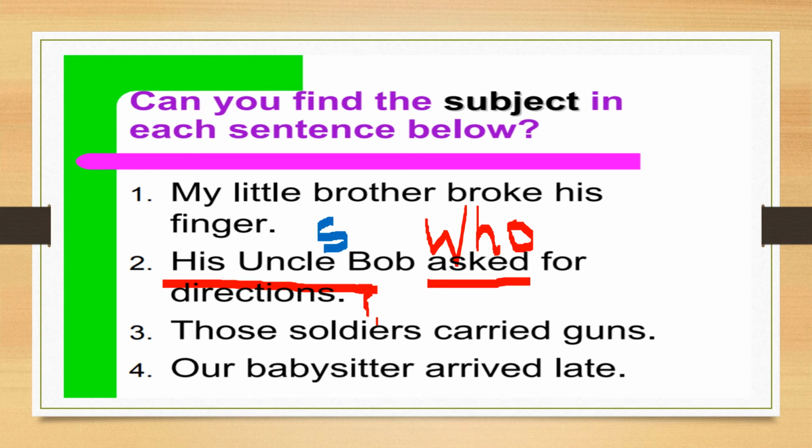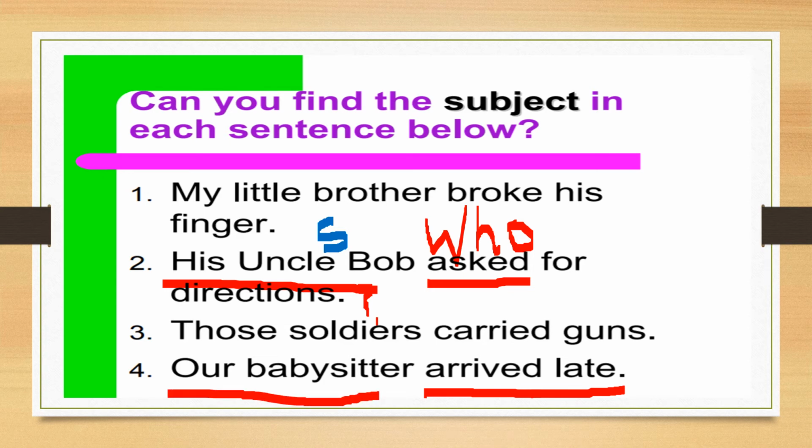Arrived is the verb and the remaining part we also have to take in that, and we have to add a simple question word at the start, that is who arrived late. Who arrived late, and we are getting the answer: our babysitter arrived late. Correct. So this is simply the subject.